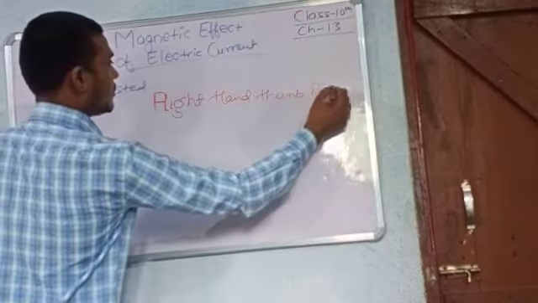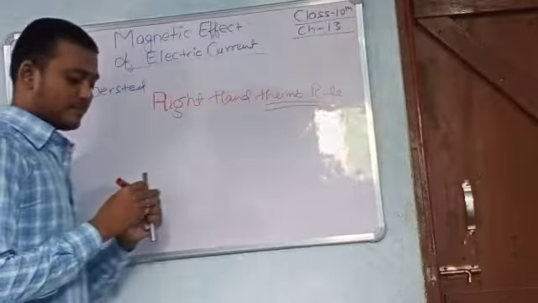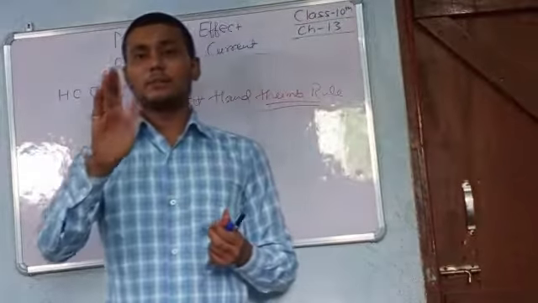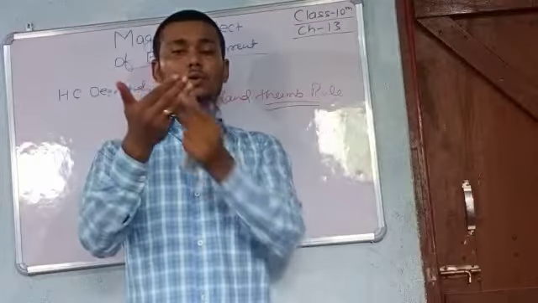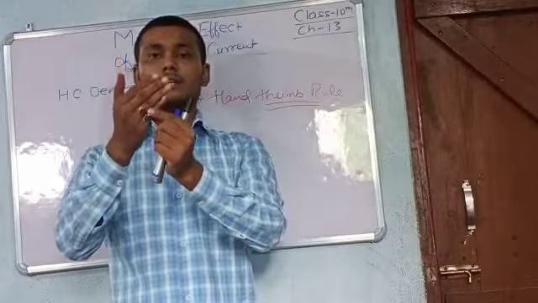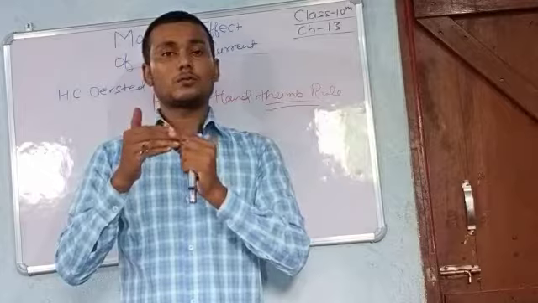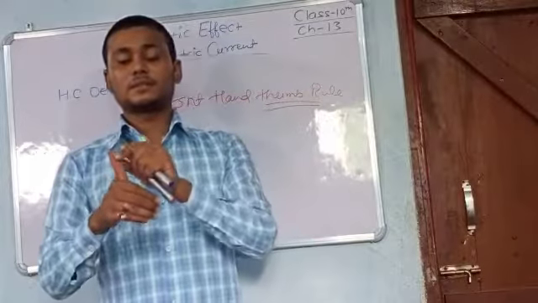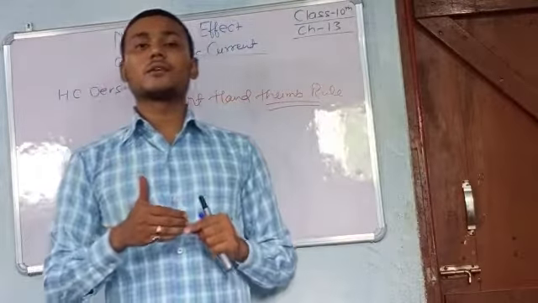See, this is my right hand. So these four fingers indicate the direction of magnetic field, and this thumb indicates the direction of current.